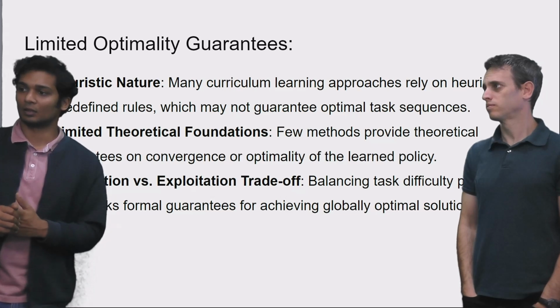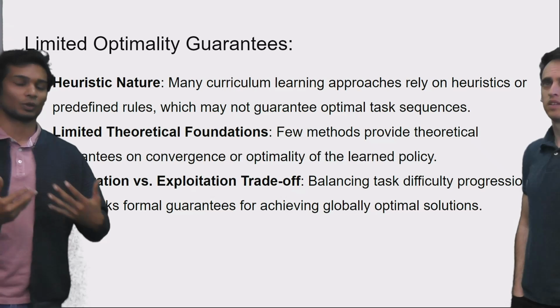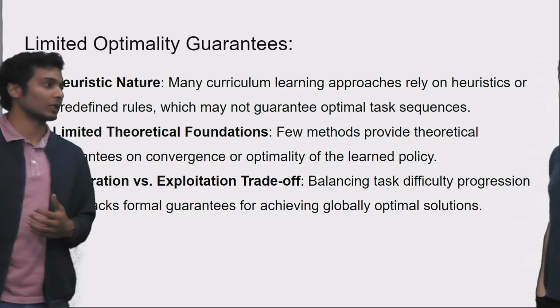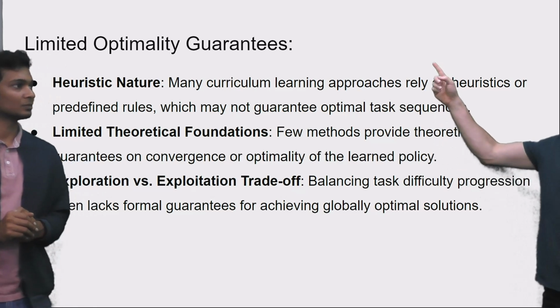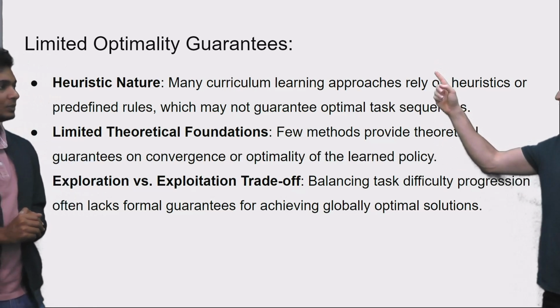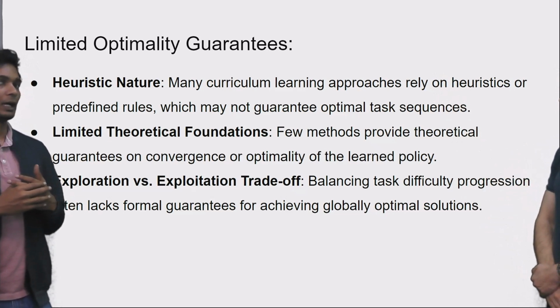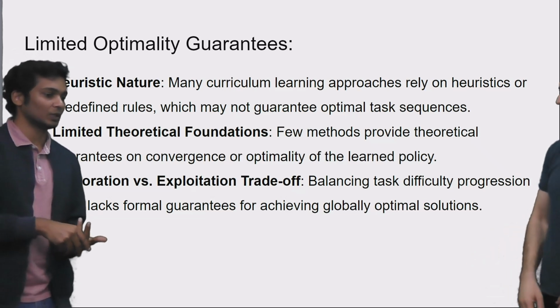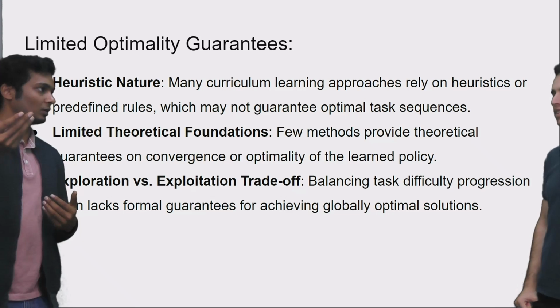That is, as the third point says, balancing task difficulty progression often lacks formal guarantees. Okay, so this is what I'm asking. So the optimality is with respect to the learning sequence? No, the optimality is with respect to the target. Right. We say that the learning sequence is not optimal if we do not learn the optimal policy.